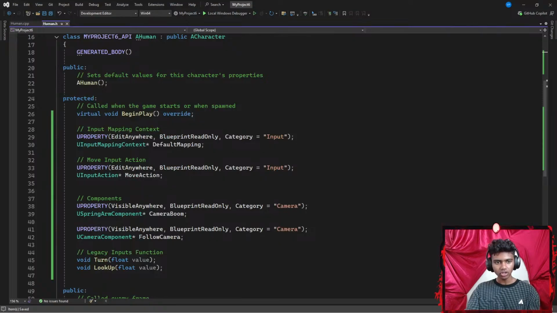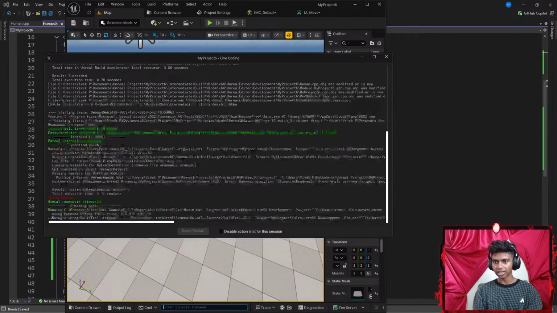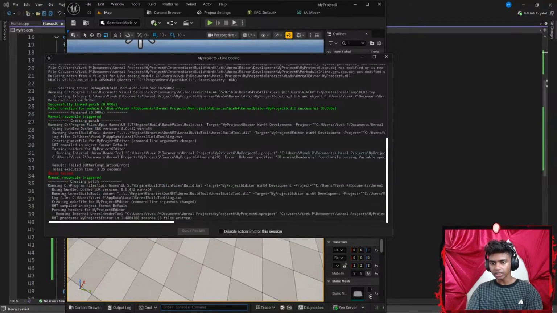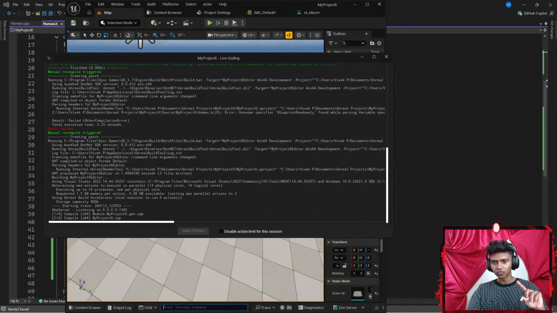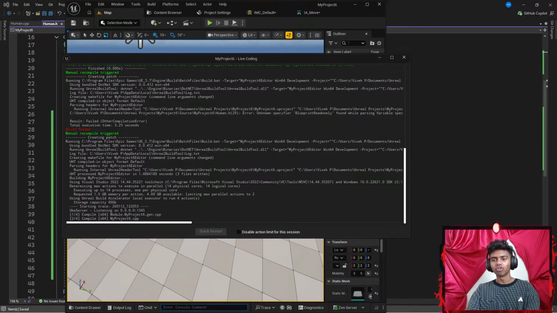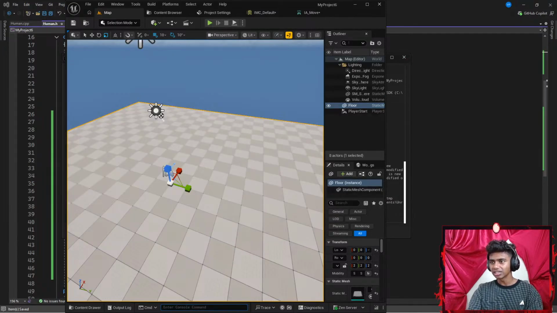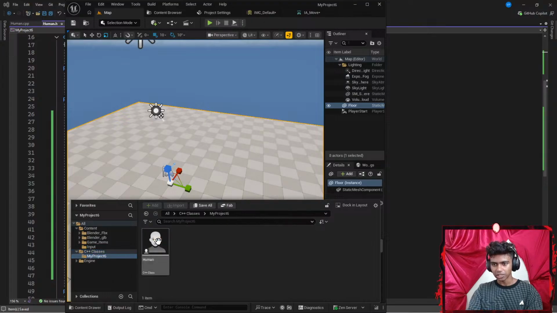Hit Control S to save the code. Now let's open my Unreal Engine. I'm going to type live compile again and live compile my code real quick. Let's wait for it to compile. Once it says success, 1 out of 4 done, 2 out of 4 done. It's probably going to say 3 out of 4 and 4 out of 4 done as well. It only takes long the first time we compile. There we go, it says results succeeded in 18 seconds. Once I'm done with that, I'm going to go to my Content under my C++ classes.